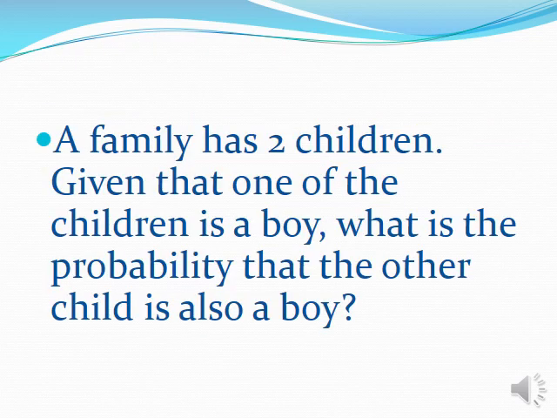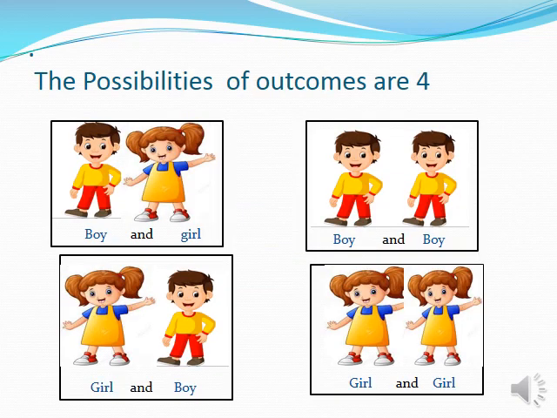Let me explain an example for conditional probability. This is a problem. A family has two children. Given that one of the children is a boy, what is the probability that the other child is also a boy? There are four possibilities of outcome. The first one is boy and girl. The second one is boy and boy. The third one is girl and boy. The fourth one is girl and girl.